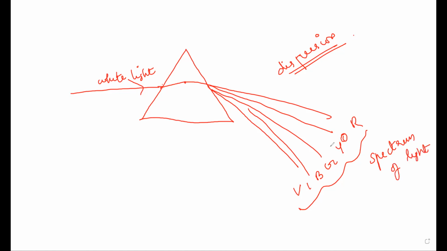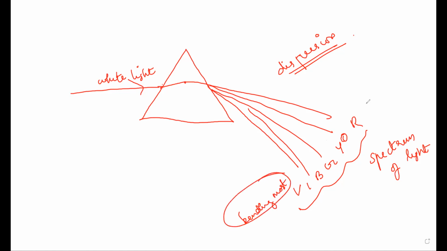It was discovered by Isaac Newton, and he told that light is made up of 7 colors. Now, the violet color bends the most, since it has less wavelength.